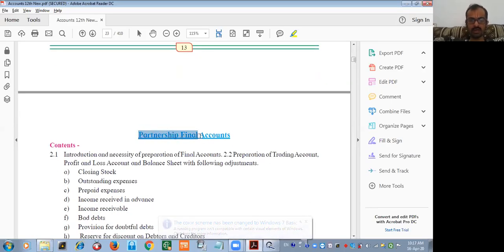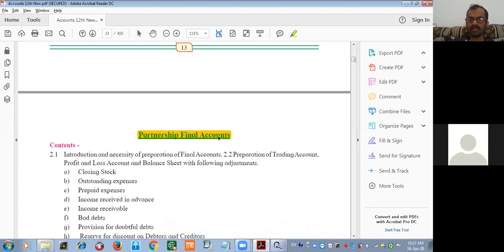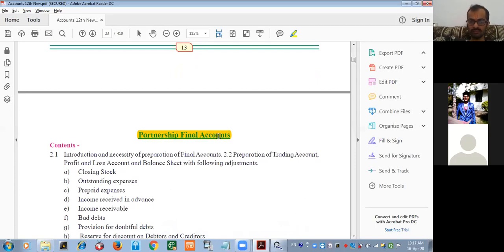Partnership final account. Please remember, in 11th standard we already saw the final account of a sole proprietor, where one person is there, and here we are going to see the final account of partnership. What is the difference between 11th standard and this year? Only that whatever net profit is there, earlier we added it to the sole proprietor's capital account. Here we have to distribute it to the partners' capital accounts as per either the fixed capital method or fluctuating capital method given in the question. Okay?